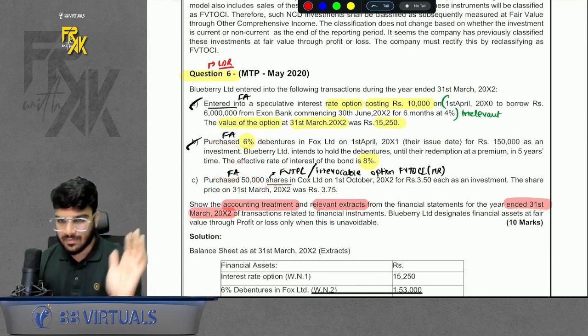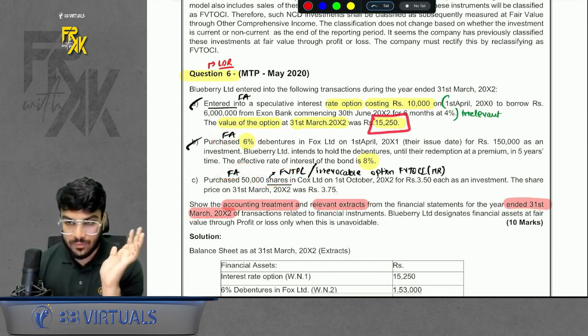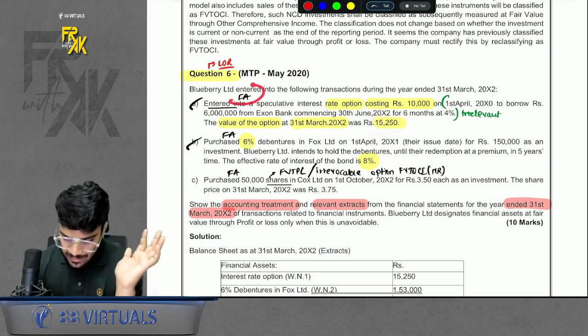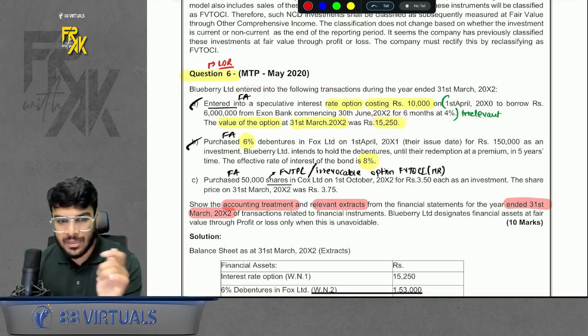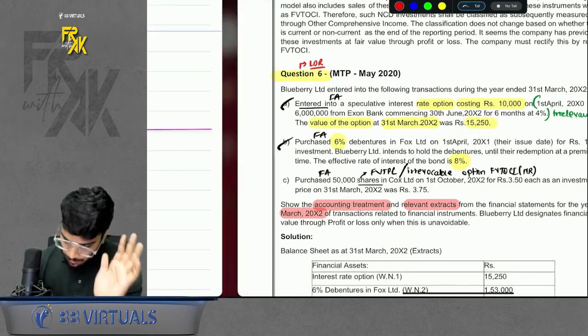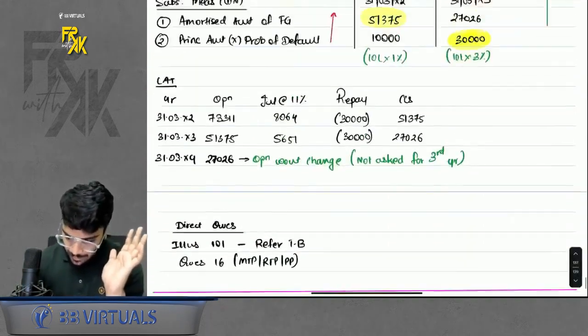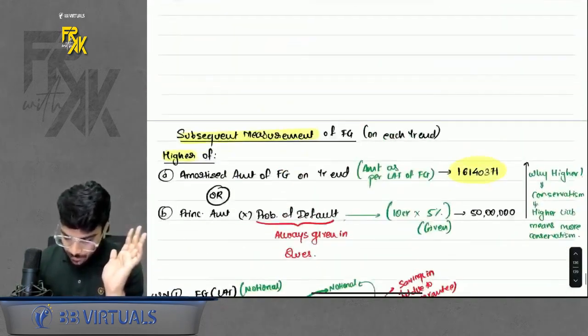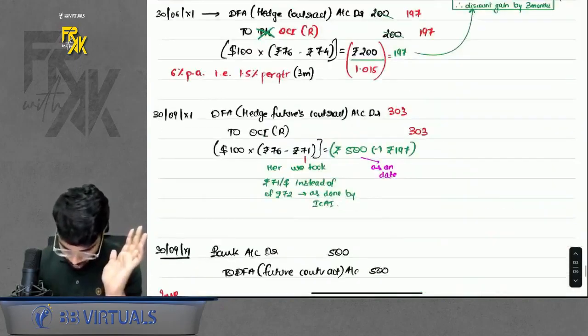How to do the accounting? It is very simple. First you buy at 10,000, value on year end is 15,250. It is like a financial asset you are buying. When you are buying an option, it is like a derivative which you are buying. You bought a derivative for 10,000. The value went up to 15,250. How to do the accounting? I will show it to you. Wait.